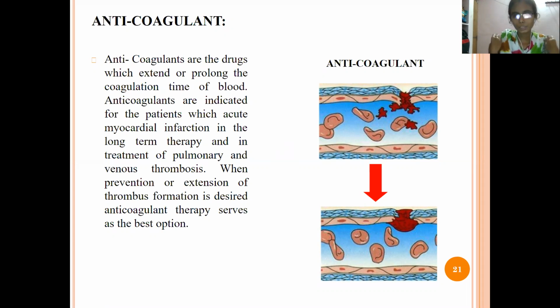For example, the normal clotting time of the blood is about 20 to 25 minutes. But in the case of anticoagulant agents, it will extend the clotting of the blood, maybe up to 3 to 4 hours. But in the case of antiplatelet, it will completely stop the formation of the clot in the body. So this is the main difference between antiplatelet and anticoagulant.